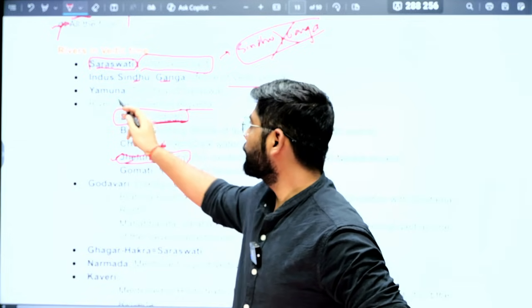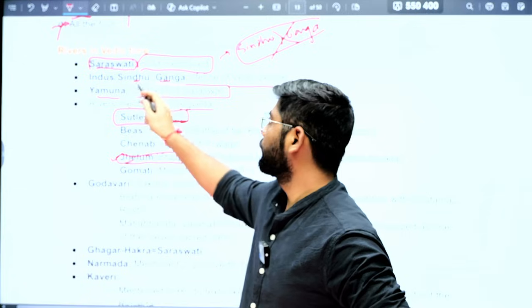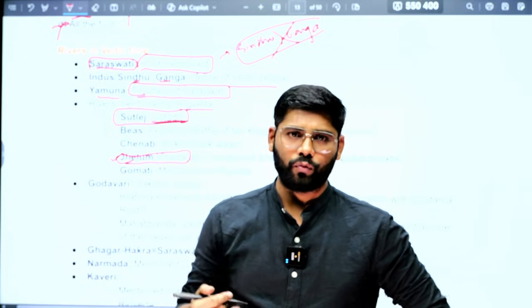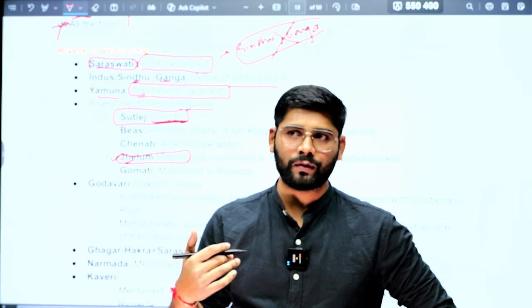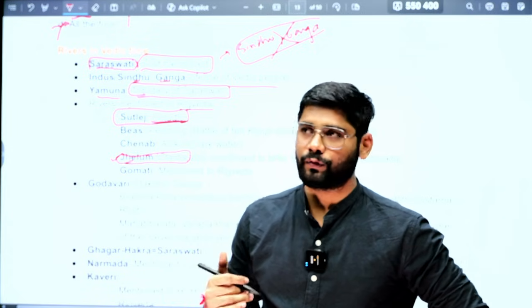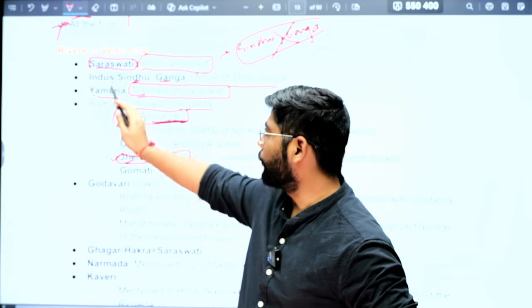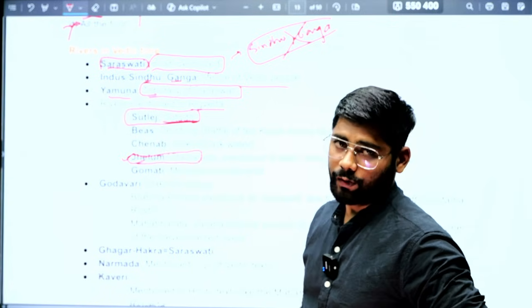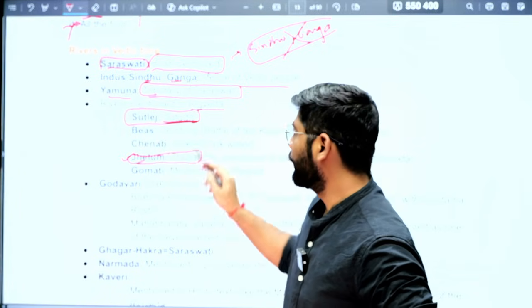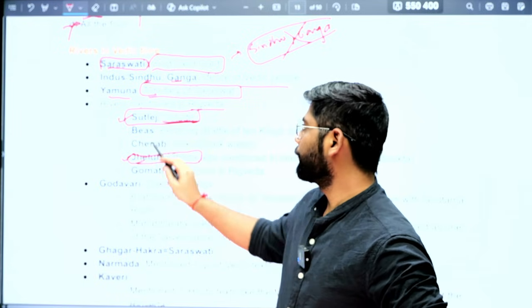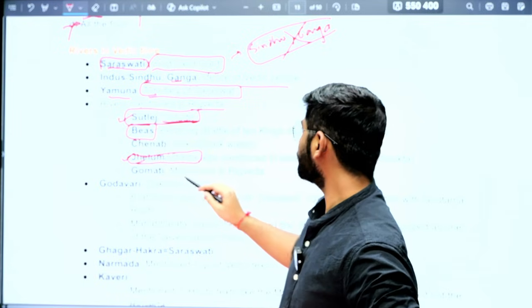Now the Yamuna was mentioned as a tributary of Saraswati. Okay, there is one theory that Saraswati is one of the rivers which flows underground or disappeared in geological time. But the Vedic text mentions Yamuna is the tributary of Saraswati, not Ganga. So this is an important thing. Now which are the rivers mentioned in the Rigveda? First, Satluj mentioned as Sutudri, Beas mentioned as a